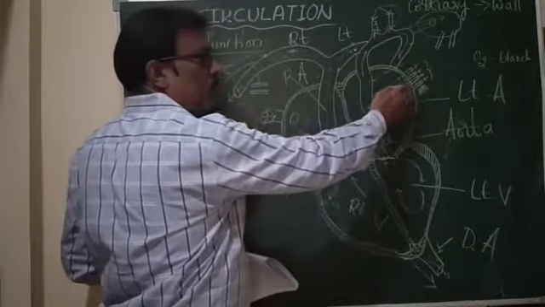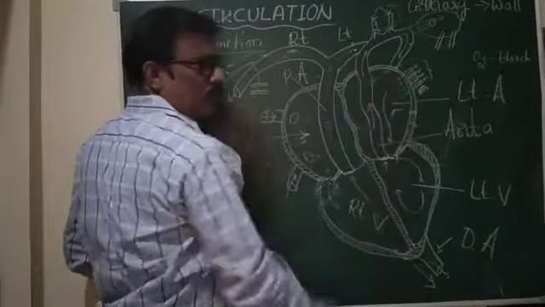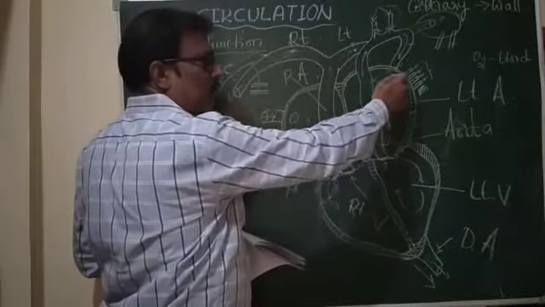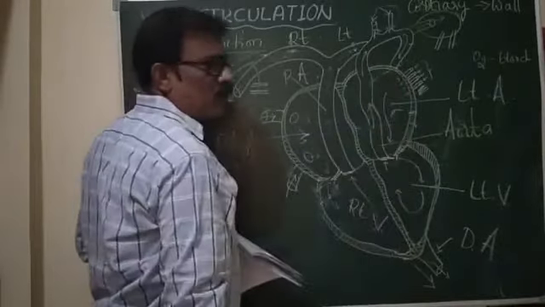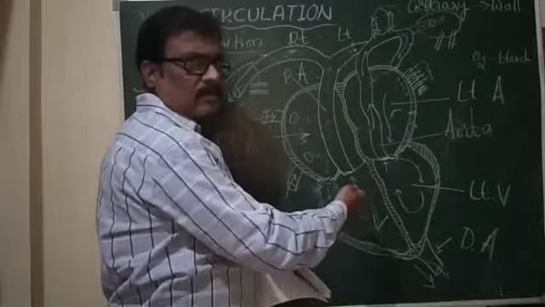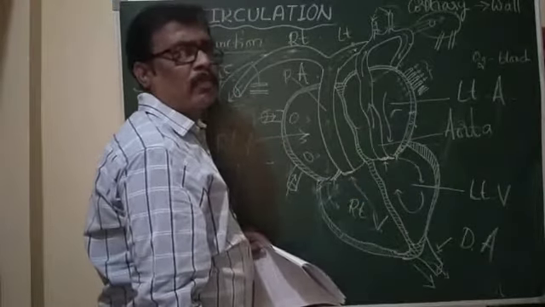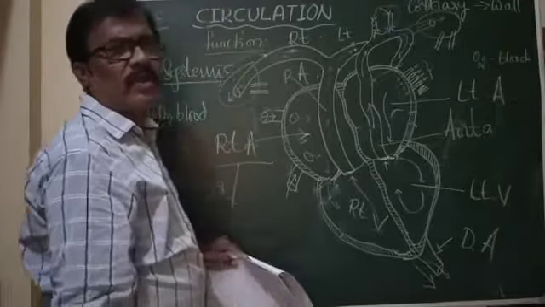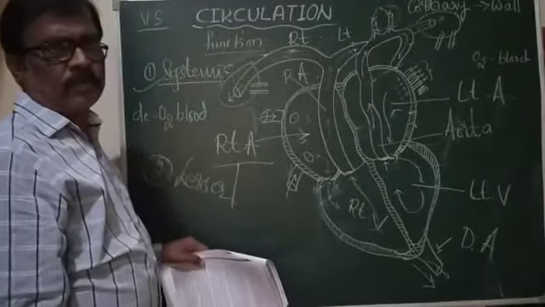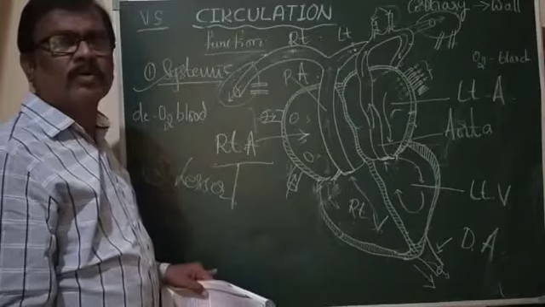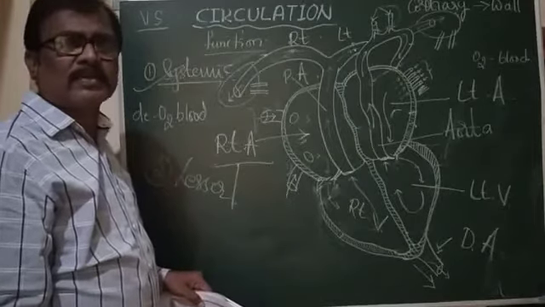All four pulmonary veins open into the left auricle, and the blood is carried into the left auricle. This path is referred to as the pulmonary circulation or the lesser circulation. So this is a double circuit system or double pumping mechanism of the heart.